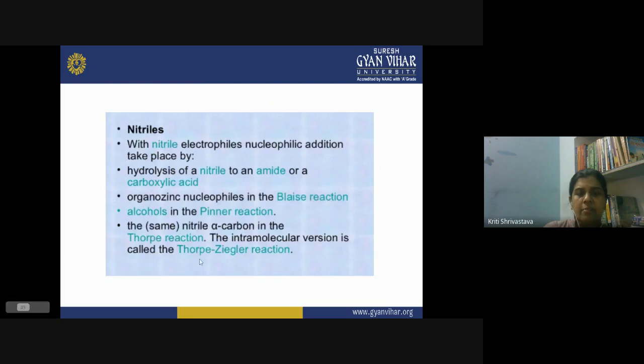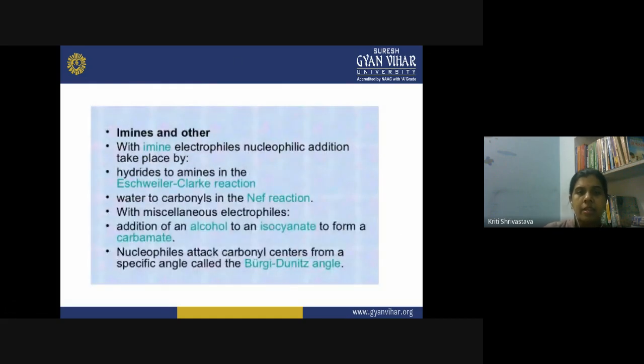So again, these are examples of nucleophilic addition reactions when your carbon contains multiple bonds with a heteroatom and behaves like a center susceptible to nucleophilic addition. You can also see such reactions in case of imines and other types of compounds. With the imines involved, these electrophiles actually show nucleophilic addition by hydrides to the amines in the Eschweiler-Clarke reaction, then water to carbonyls in the Nef reaction.